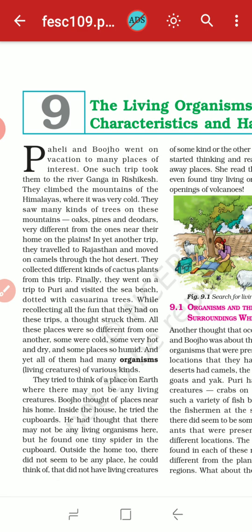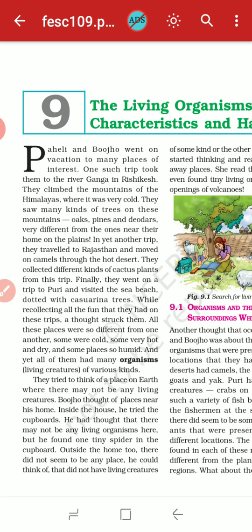They climbed the mountains of the Himalayas where it was very cold. They saw many kinds of trees on these mountains like oaks, pines, and deodars, very different from the ones near their home in the plains. In yet another trip, they traveled to Rajasthan and moved on camels through the hot desert. They collected different kinds of cactus plants from this trip.